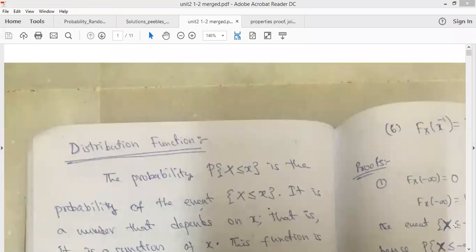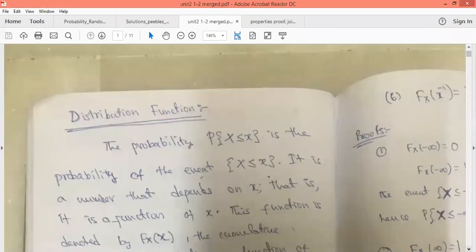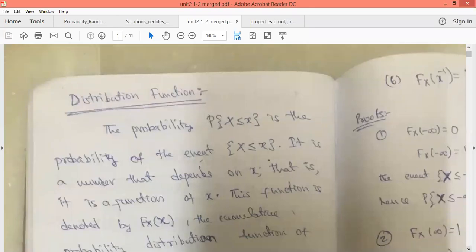So this function is also called cumulative distribution function. So we call it as CDF. CDF is nothing but distribution function.